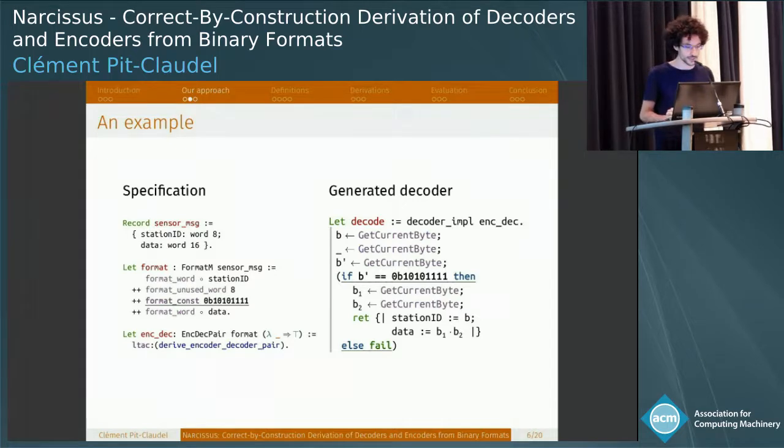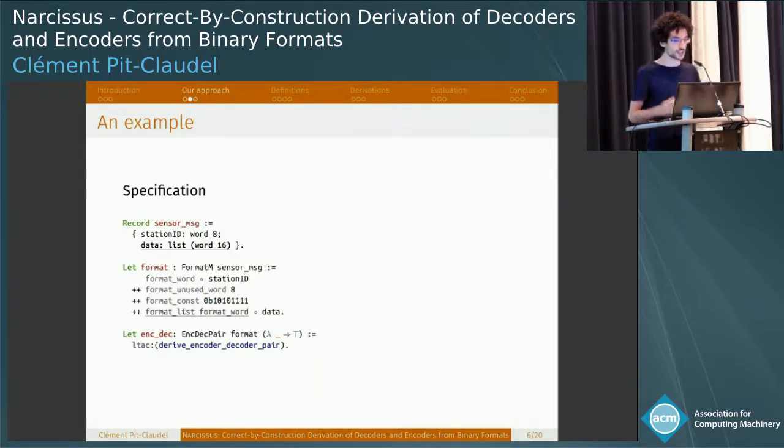Let's make another modification. Instead of a single data point, I will have a list of data points. So I change my record definition as well as my format. And now I say I need to write each of these data points to the packet. If I try to generate this with the magic incantation I mentioned before, things will fail.